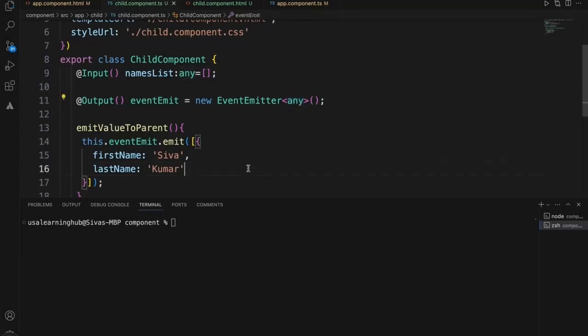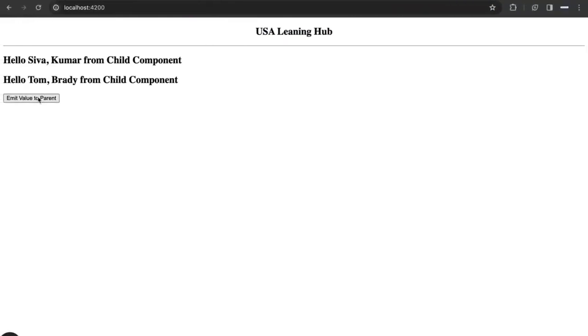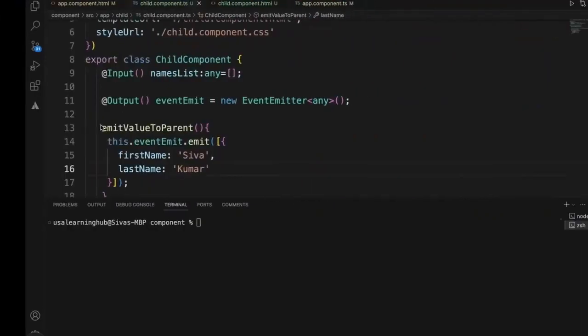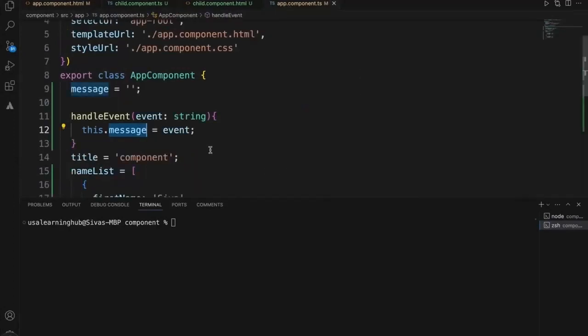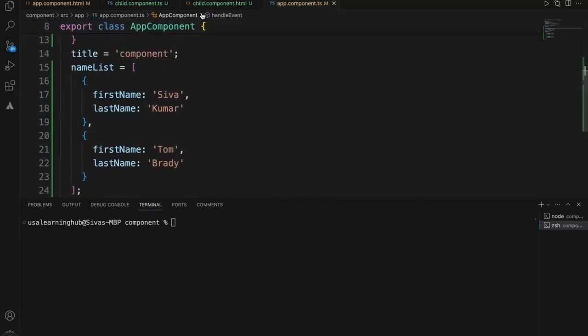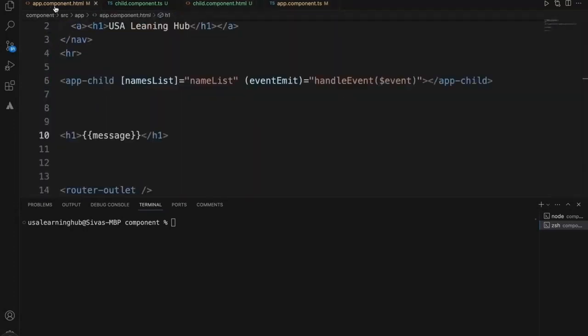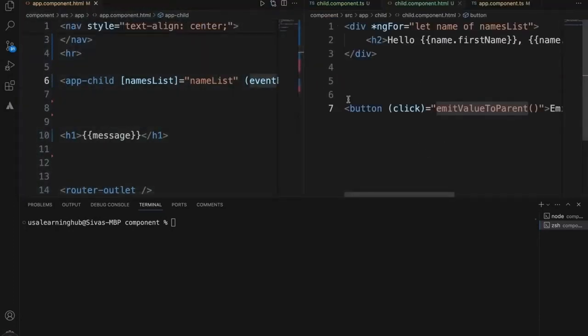Since we said any, it will accept, but in the parent component, if you see, it will show it like an object. So we need to handle this object in the parent. Now we go to the parent class, and this handle event will get the object. Let's put it side by side.